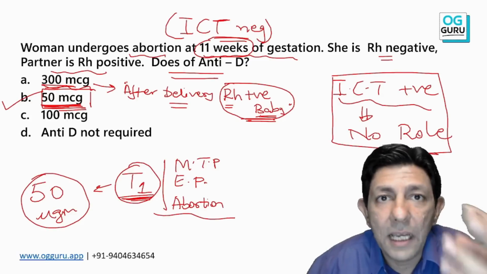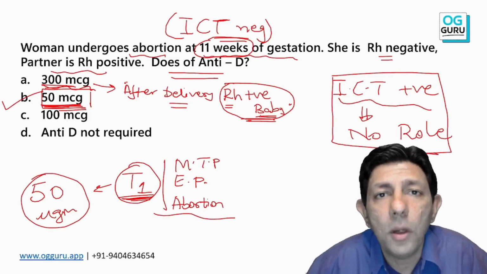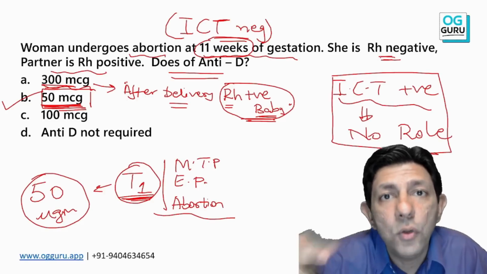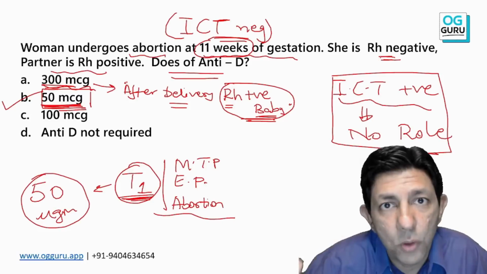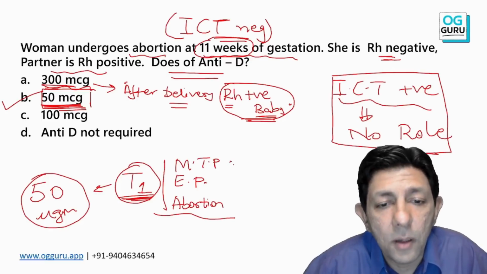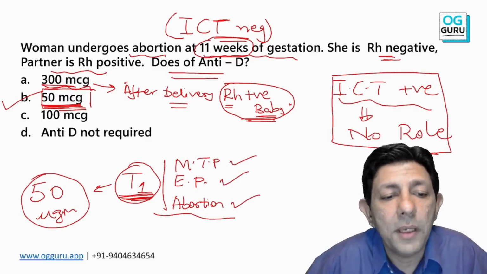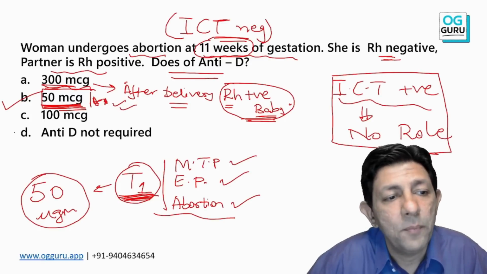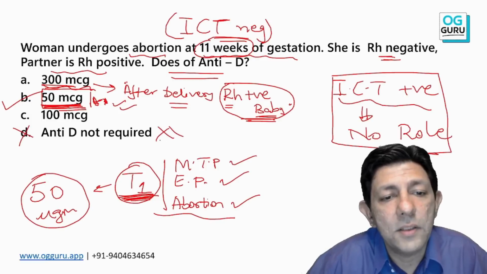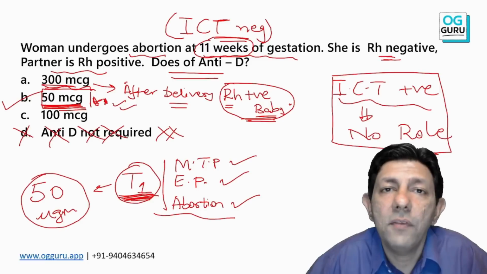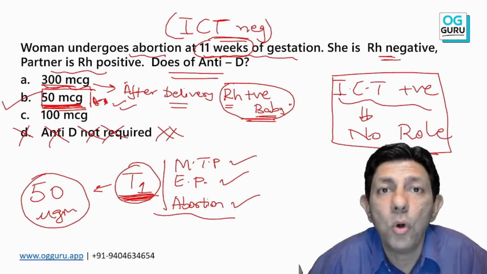But if it is an ectopic pregnancy or MTP or abortion in an Rh negative patient, I assume that the fetus was Rh positive, and to prevent, because prevention is better than cure, even after abortion, MTP, ectopic pregnancy, anything in the first trimester, 50 microgram anti-D has to be given. Anti-D is not required only if the ICT is positive. That means mother is already sensitized.